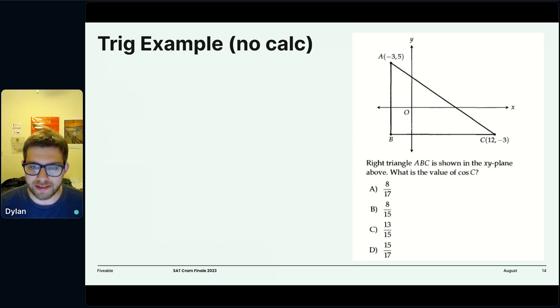Okay, so let's look at an example here. This is some coordinate geometry and some trig combined. So we see right triangle ABC is shown in the XY plane above. What is the value of the cosine of C?